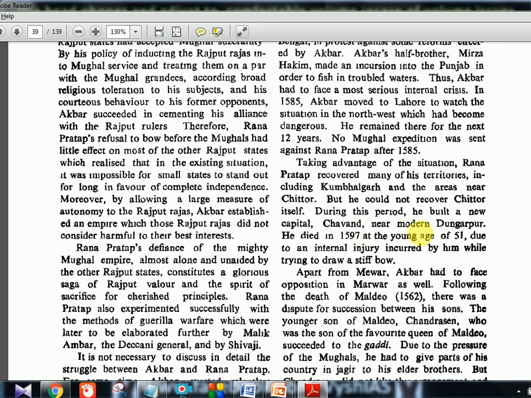It was near modern Dungarpur. He died in 1597 at the young age of 51 due to an internal injury incurred by him while trying to draw a stiff bow. So here it's something internal that happened, not a war or any battle. He died due to his own internal accident. So that is the full story of Rana Pratap.